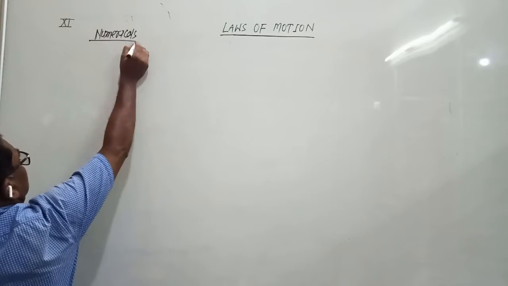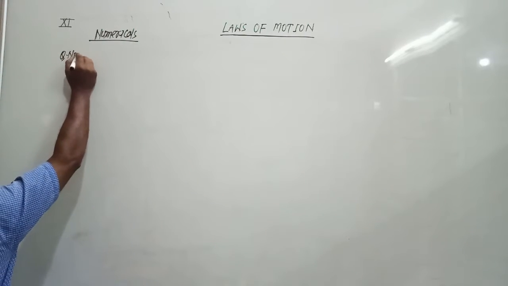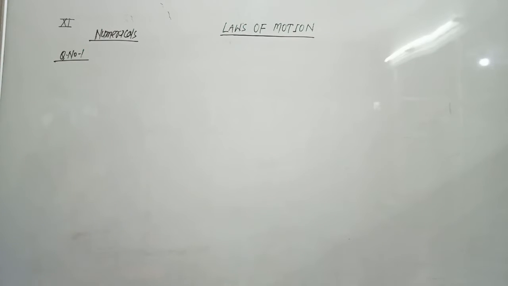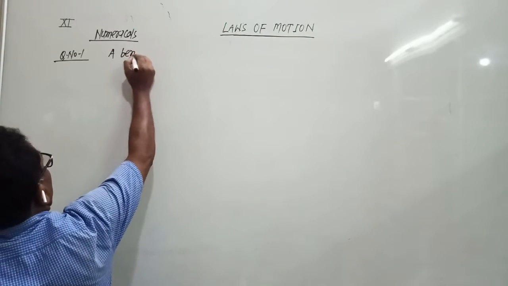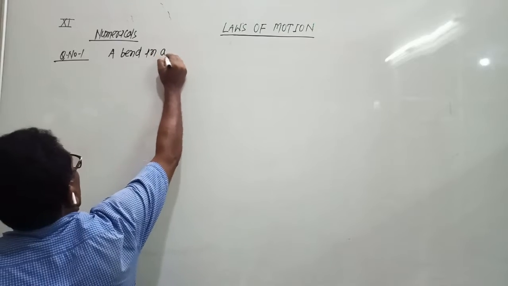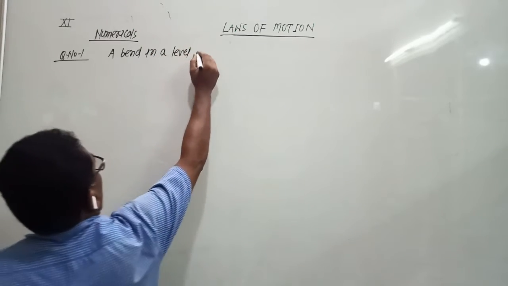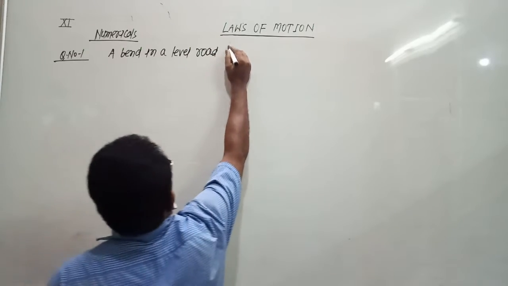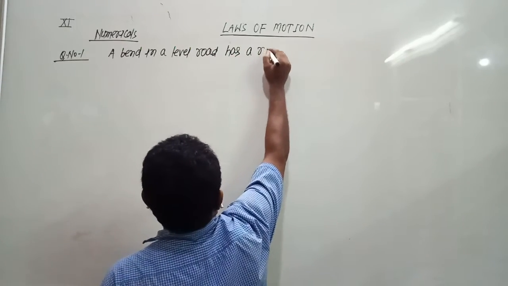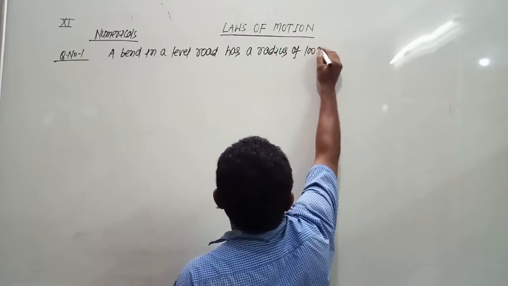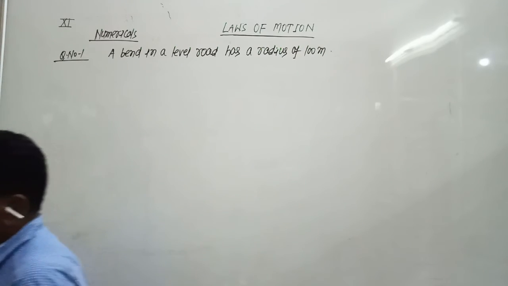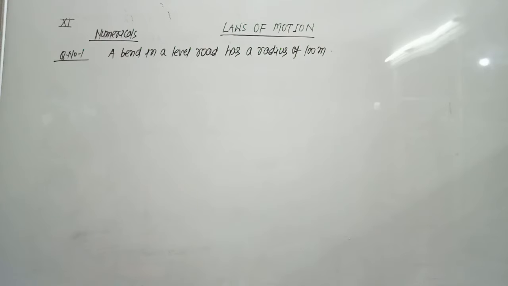The first question is, a bend in a level road has a radius of 100 meters.